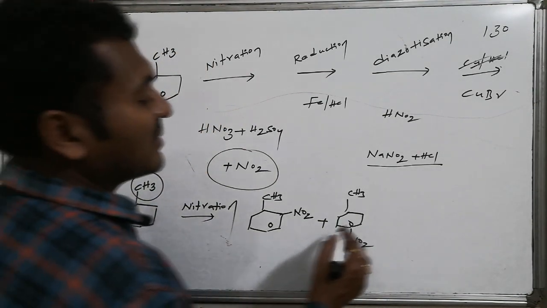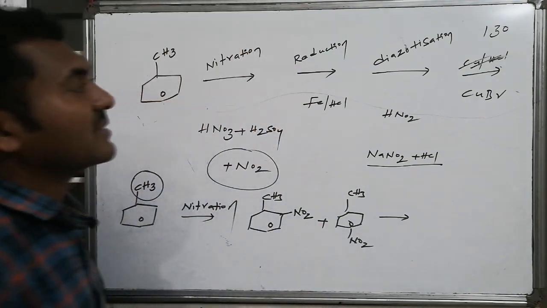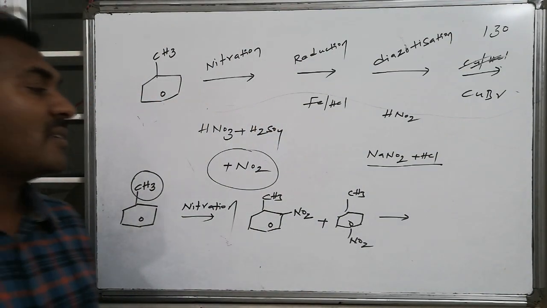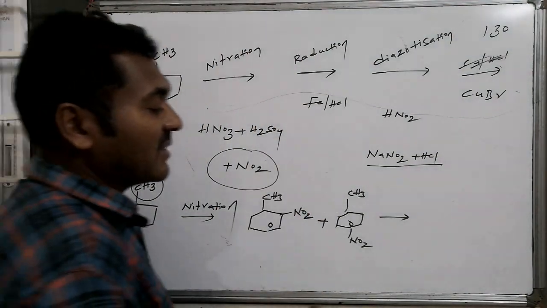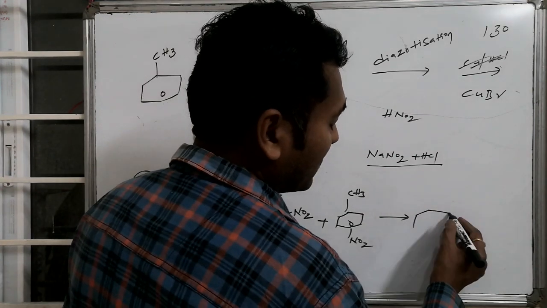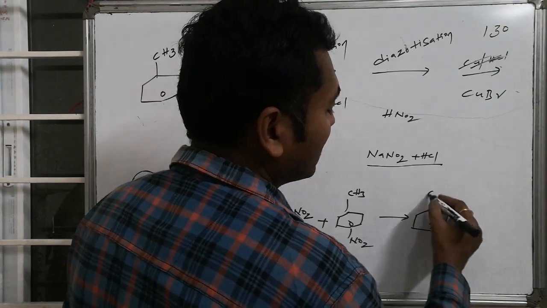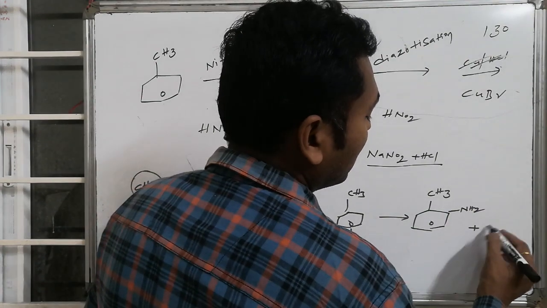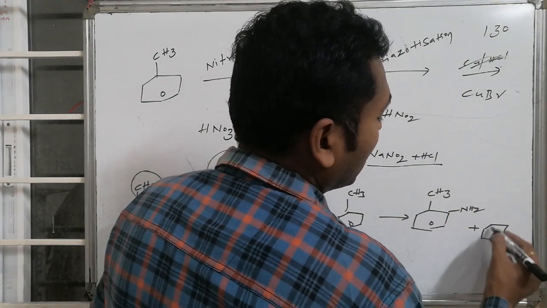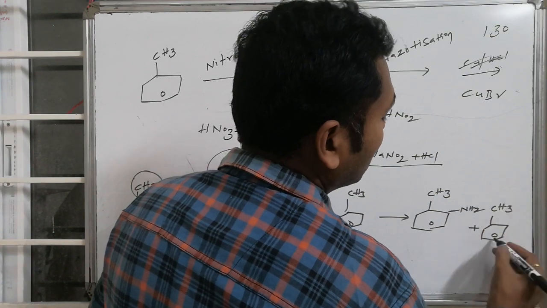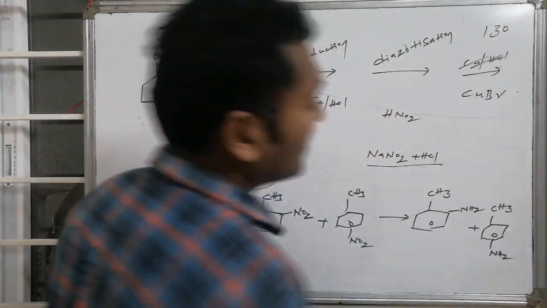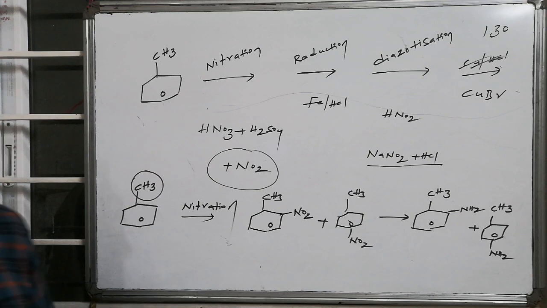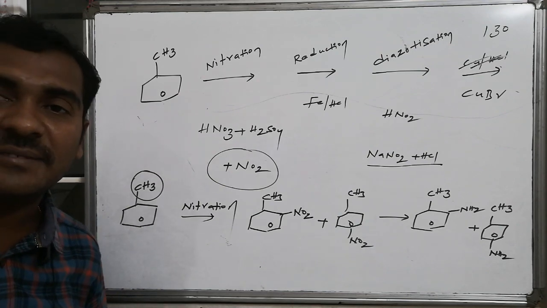If these two compounds are subjected to reduction in the presence of Fe followed by HCl, they are all converted to the corresponding anilines, that is ortho-methyl aniline followed by para-methyl aniline. This is a mixture once again. After getting this, it is subjected to diazotization.